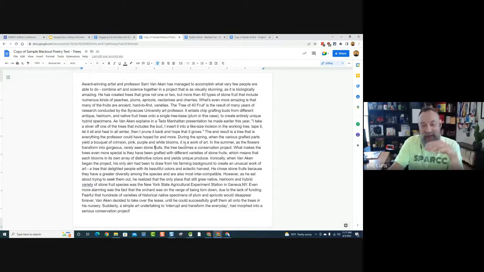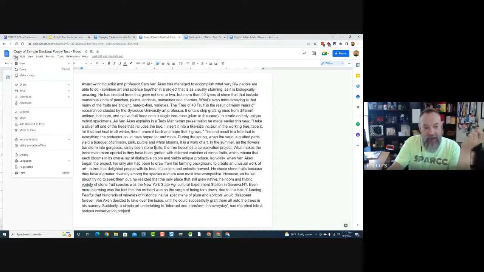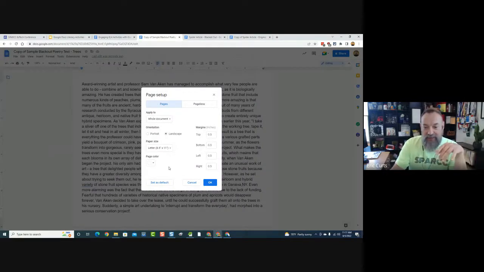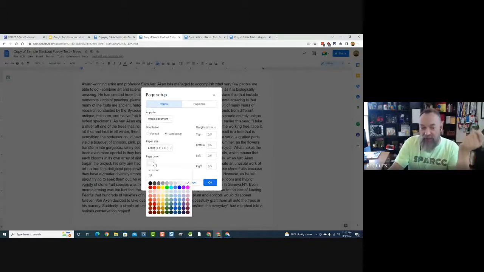After they get their text, I encourage them to go up to the File menu and down to Page Setup. When they get into Page Setup, this is where you can do margins and things like that. This is also where you can do page color. If you click on page color, you can pick a different background color for your document. This is temporary. You'll see why in a moment, but I usually say pick something like a medium gray, just something that's different than pure white.